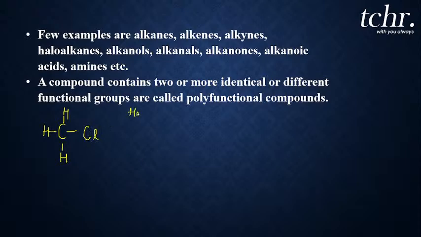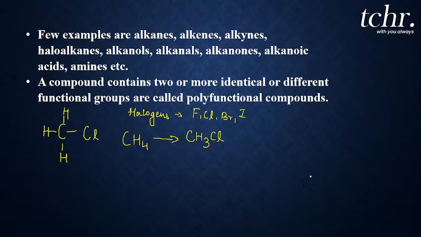What are halogens, my dear students? Halogens means it is group 17 elements like fluorine, chlorine, bromine, iodine. We call them halogens. So what happened? The formula CH4, that is methane hydrocarbon, is now turned into CH3Cl, that is chloromethane. So these we call halogen compounds. Is that clear? So we get haloalkanes like this. So alkanes is now turned into haloalkanes. Is that clear, my dear students?